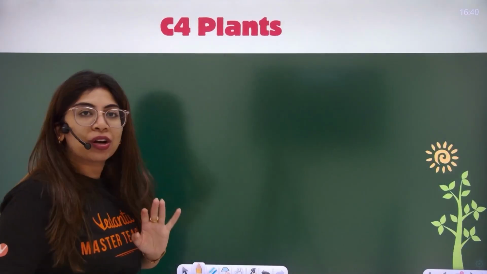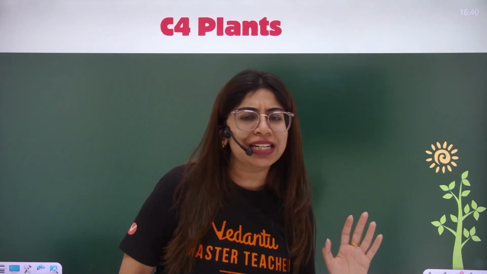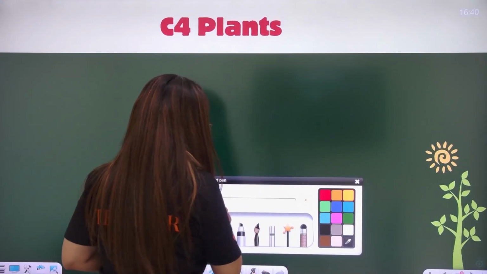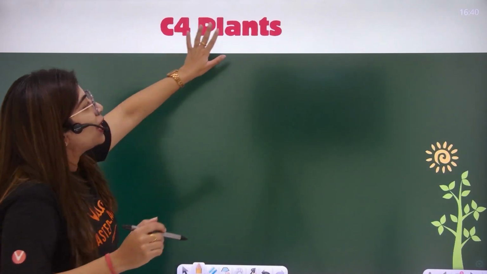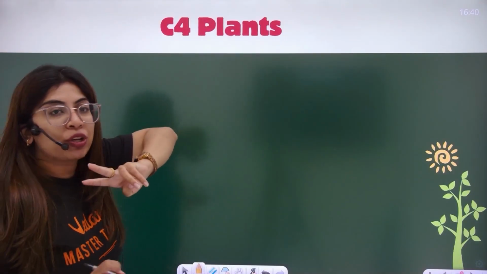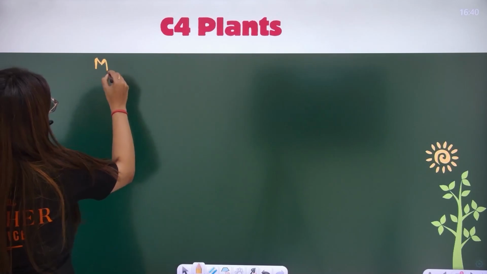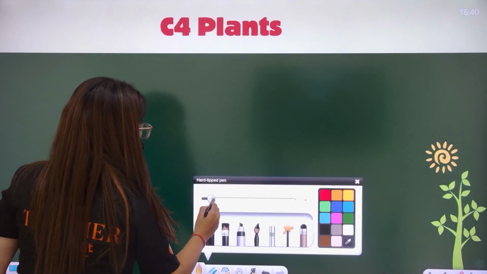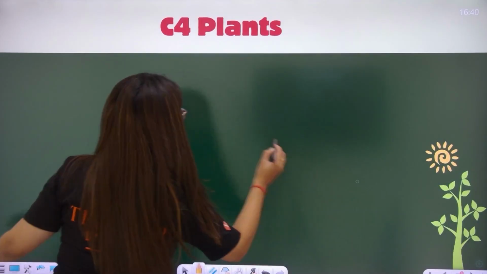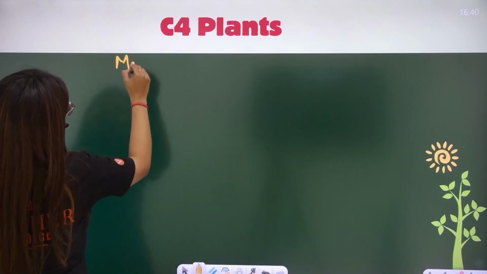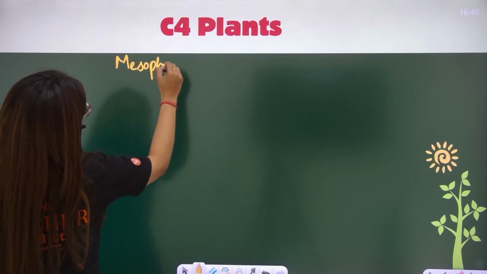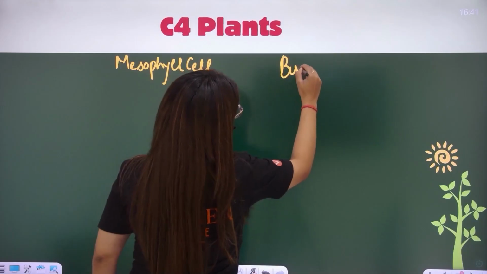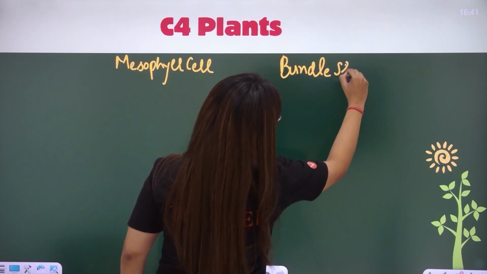Now, everyone, when I talk about C4 plants, I'll show you the complete cycle, how it is working. But let us figure out some things on our own before we see the final diagram. In this plant, the cycle occurs in two types of cell. The first cell in which the cycle runs is the mesophyll cell. The second cell in which the C4 cycle runs is the bundle sheath cells.